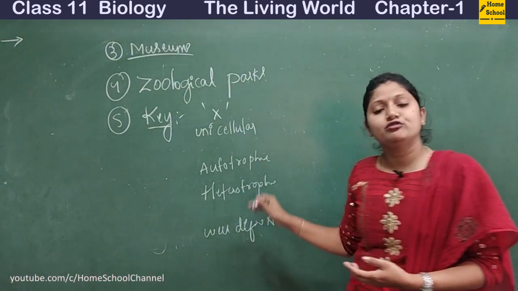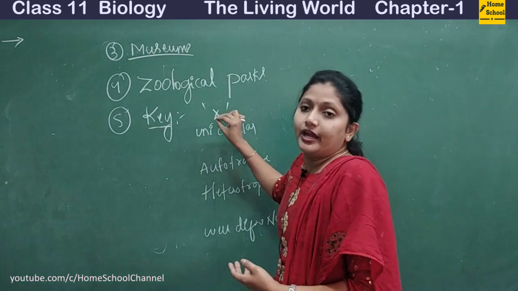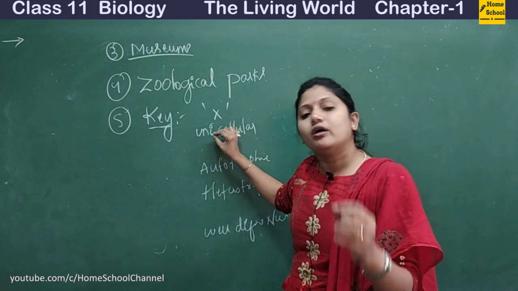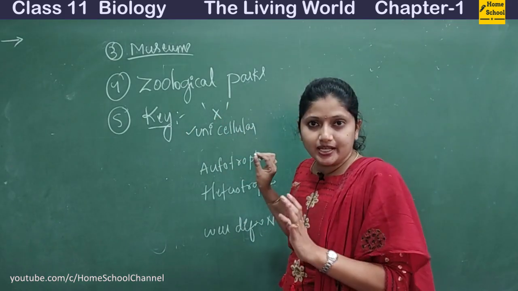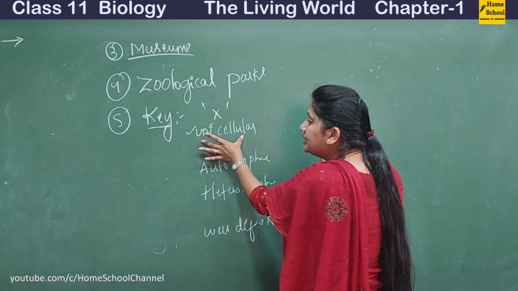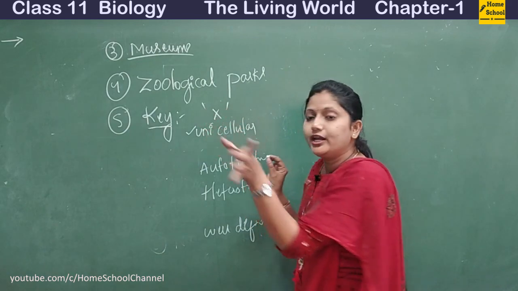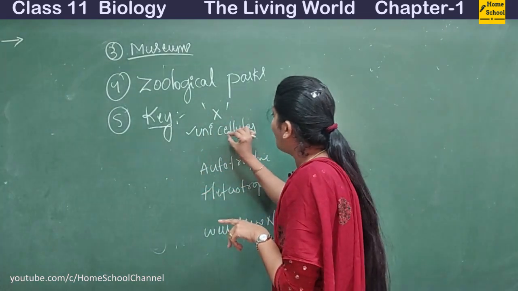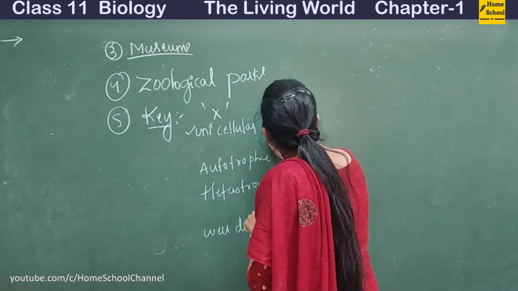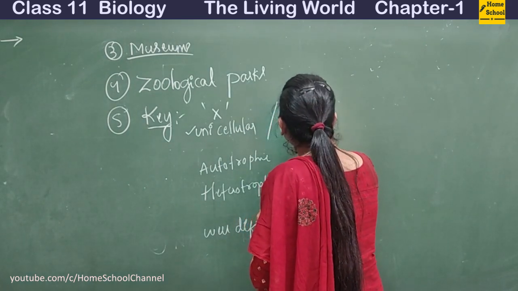These are certain features. All right. So every single character or feature is considered as a key here. For example, if the state of the cell is taken as a key, we have two conditions here. One is unicellular, or it can also be multicellular.